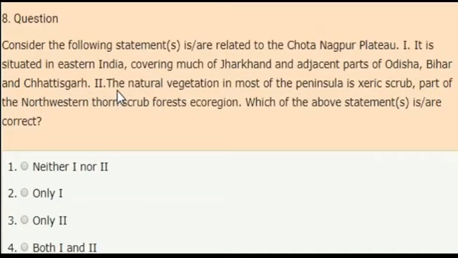Second statement, the natural vegetation of most of the peninsula is xeric scrub, part of the northwestern thorn scrub forest ecoregion. Now, which of the above statements are correct? You can comment your answer in the comment section. And the correct answer is both 1 and 2 statements are correct.